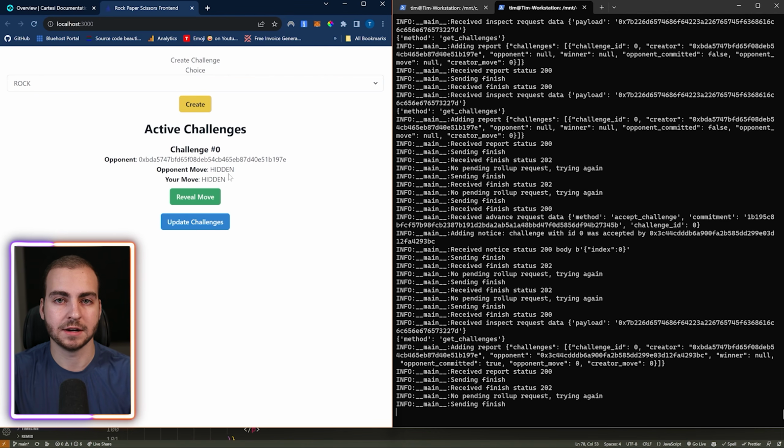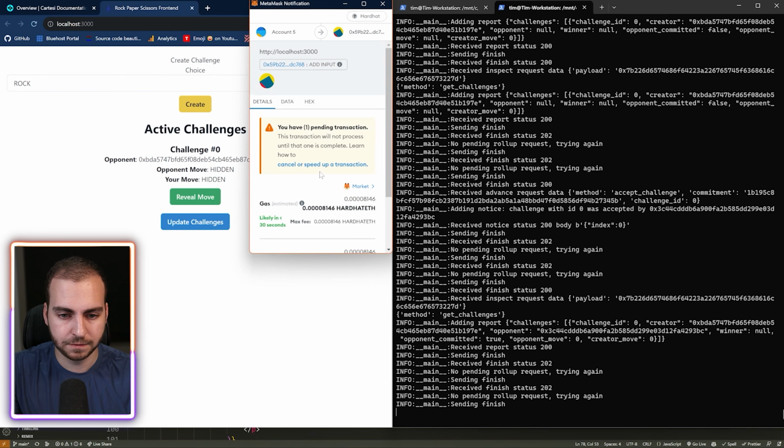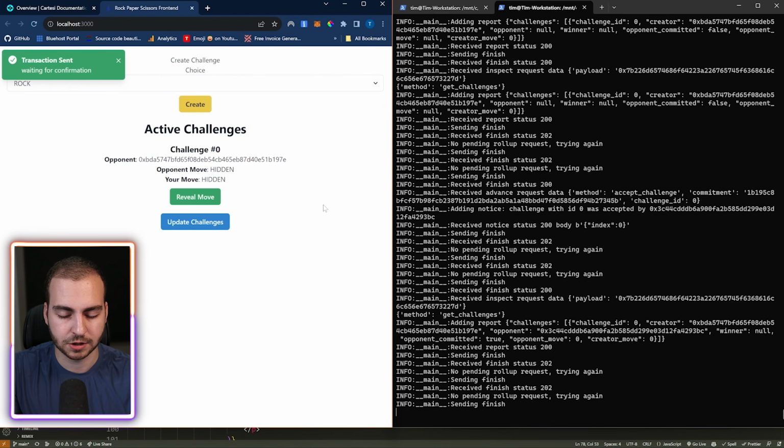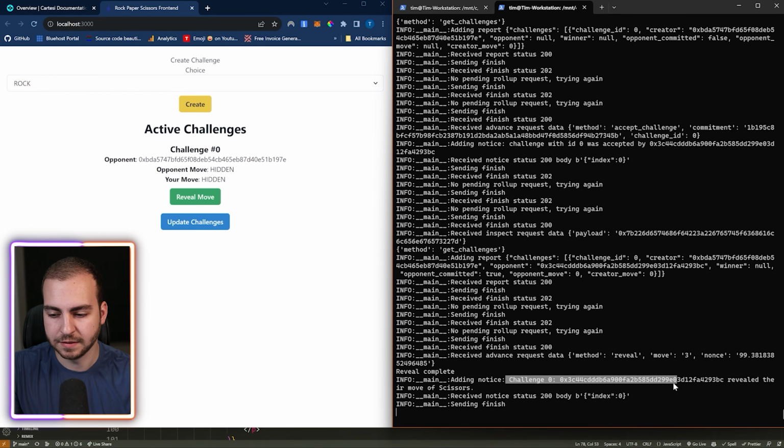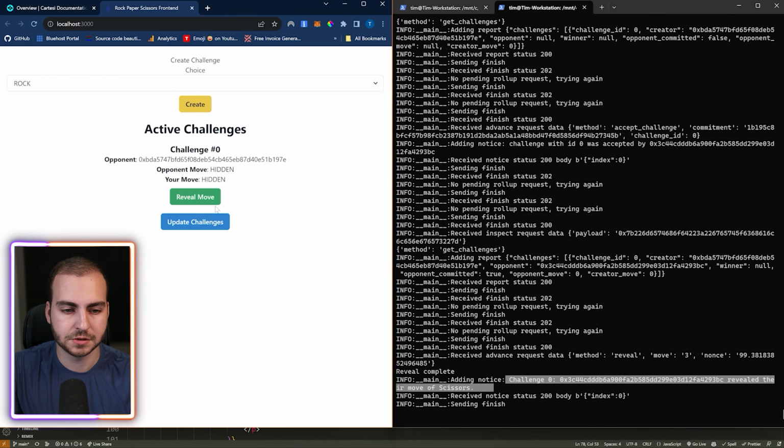Now, we're not revealing it until both players have made their original move, so no one can cheat in this process. So if I click on reveal move, we'll go here and we'll send our transaction. Just give this a second here, it should pop up in the console. Okay, so it says adding notice, this player has revealed their move of scissors. So if we update the challenge now, it says our move is scissors. We're waiting on our opponent.